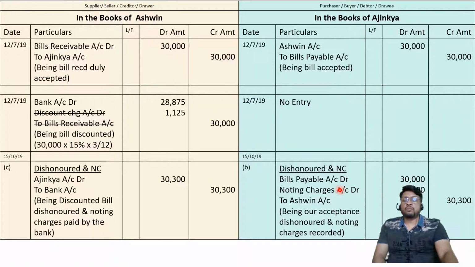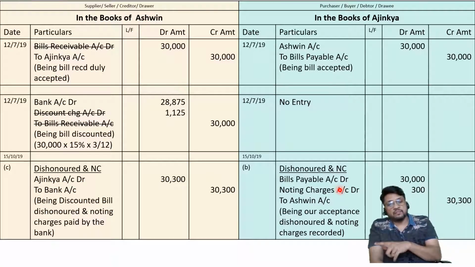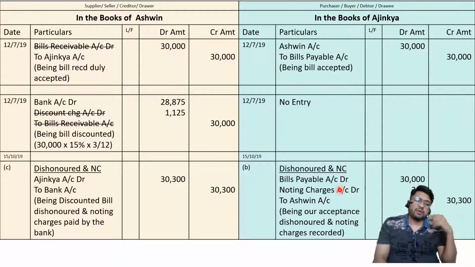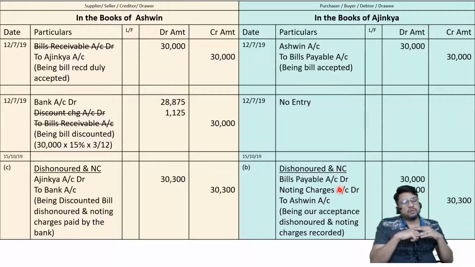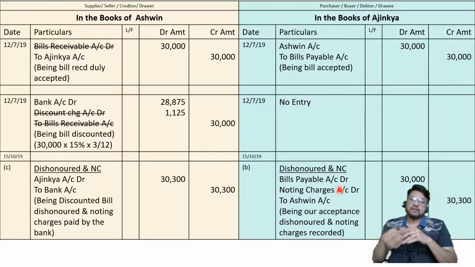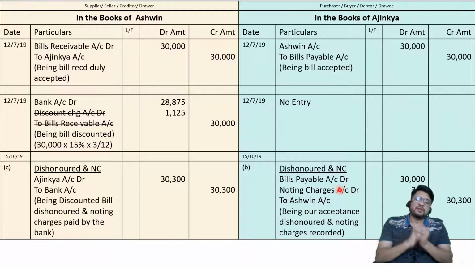In the next problem, I'm going to talk about the basic concept of endorsement. Again, there we are going to consider endorsed bill honored, endorsed bill dishonored, and endorsed bill dishonored along with noting charges. Once that problem is also over, thereafter I'll directly start with practice problems. So first around 6 to 7 problems. This is now 4, 5, 6. The first 6 problems are basic problems. From the 7th problem onwards we are going to solve practical problems. So the next lecture is one more basic concept, how to record the entries for endorsement. Once that is complete, then all our discussions are over, and then we can start with practice problems only. One single problem will have multiple different situations and we'll try to solve them.